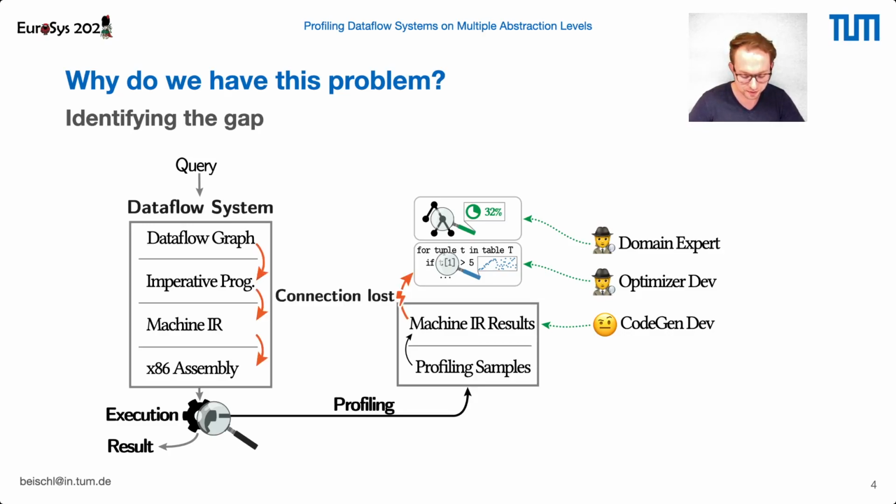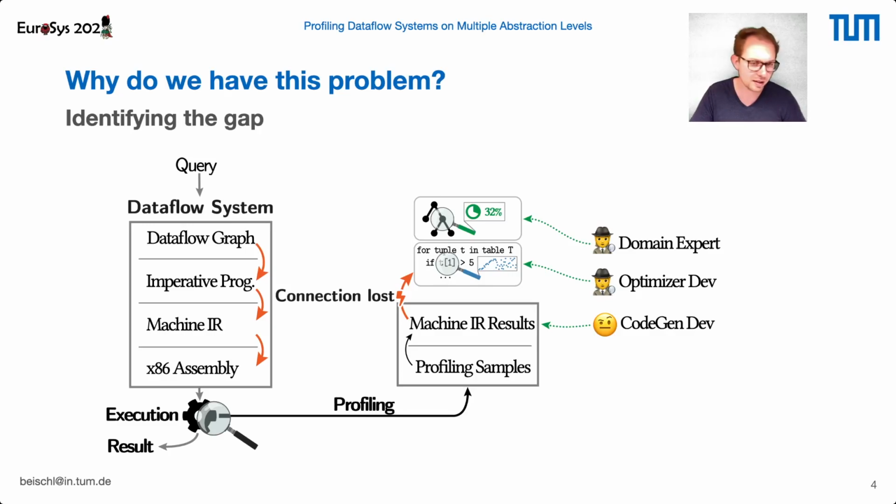Compiling data flow systems first lower our query and generate code to execute the query. Then we execute this generated code. Therefore, we decouple the code we actually generate and execute for our query from the internal components of our data flow system, because we generate the code and then we compile and execute it. Therefore, the query execution code is decoupled from the data flow system itself. And with this, we lose the connection between the internal components of our system and the actually executed code. So call stack sampling won't help us anymore as well.